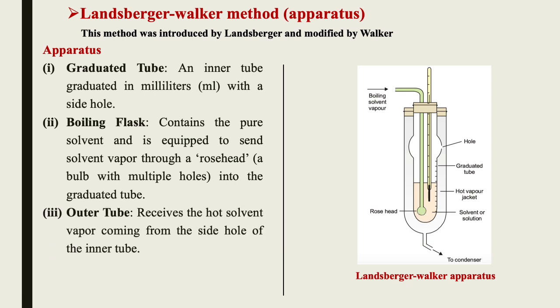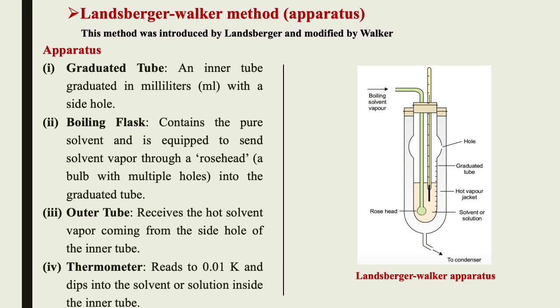Then we have the outer tube, which receives the hot solvent vapor coming from the side hole of the inner tube. Its only work is to receive the hot solvent vapor, which has to get condensed.